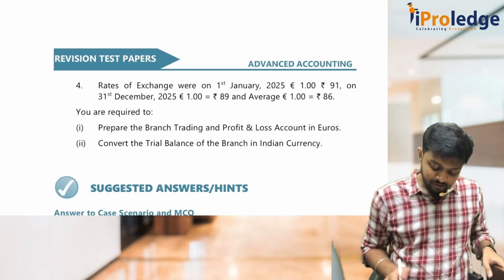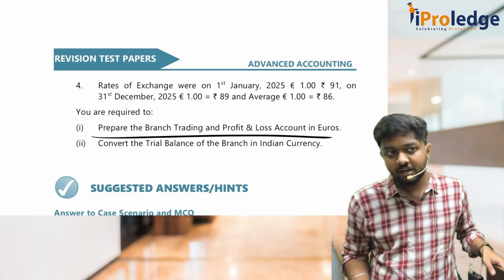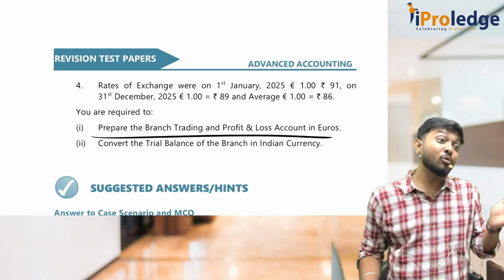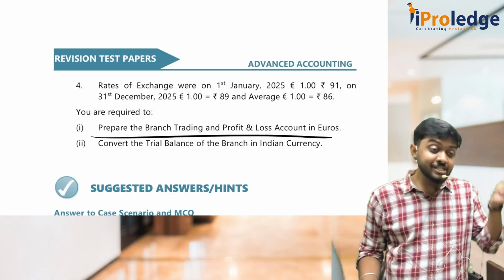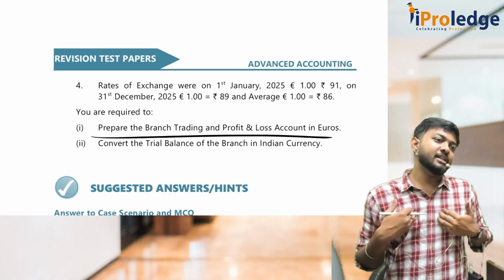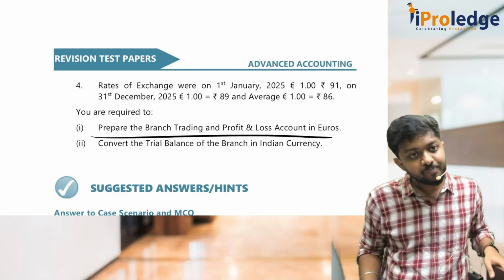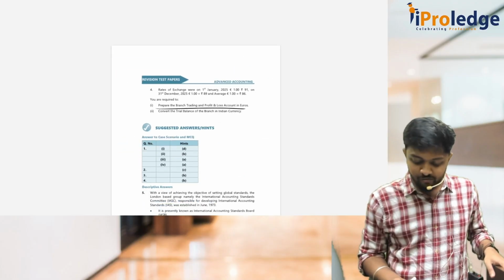Rates of exchange they have given. Please prepare branch trading and P&L. To prepare branch trading and P&L, we need what? Trial balance. We need trial balance in which currency? In head office's currency. What is head office's currency? It's rupees. So you have to convert it into rupees.